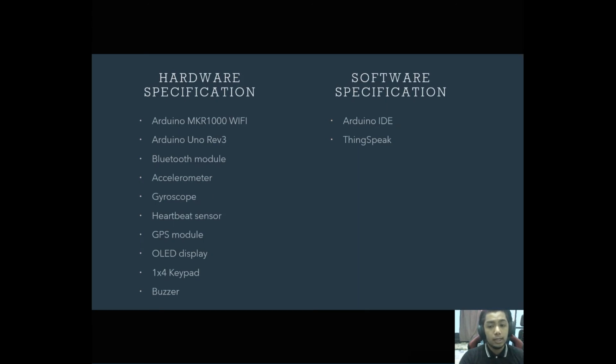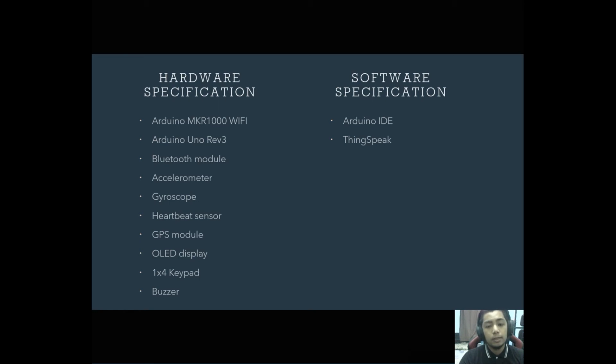For hardware specification, the system has 2 microcontrollers: the Arduino MKR1000 WiFi, which is responsible for evaluating the penalty kick technique and uploading all collated data to ThingSpeak, and the Arduino Uno Rev3, which is responsible for evaluating the player's attributes and displaying the player's performance values. The system uses a Bluetooth module as a medium for both microcontrollers to communicate with each other. There are 4 sensors and modules for measuring the player's performance: accelerometer sensor, gyroscope, heartbeat sensor, and GPS module.